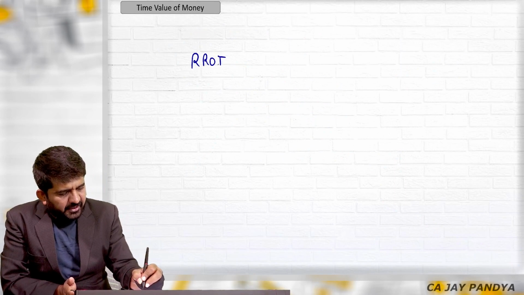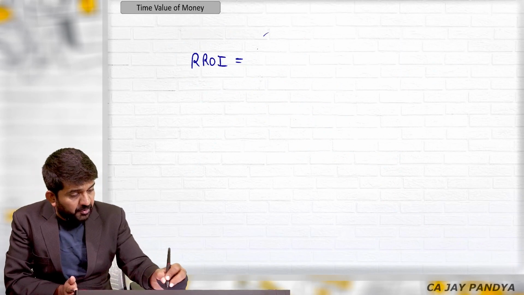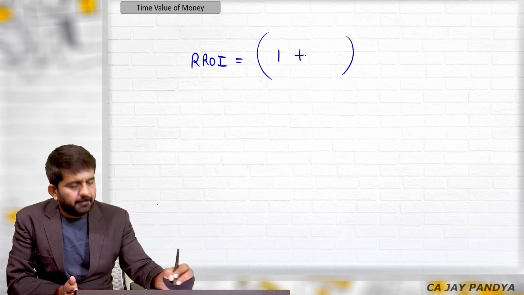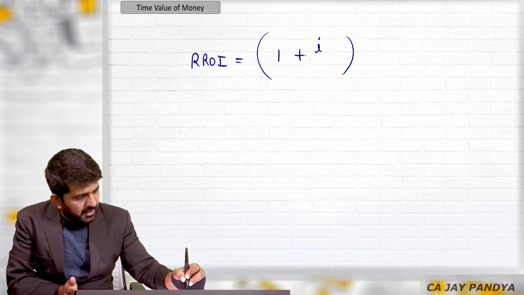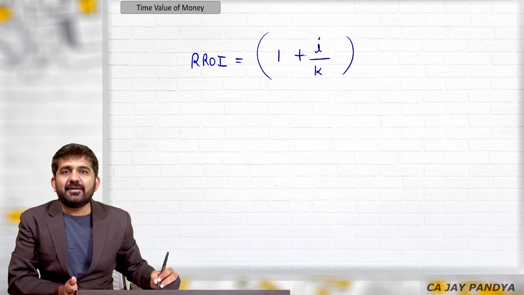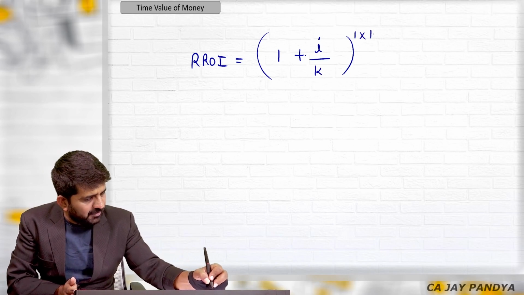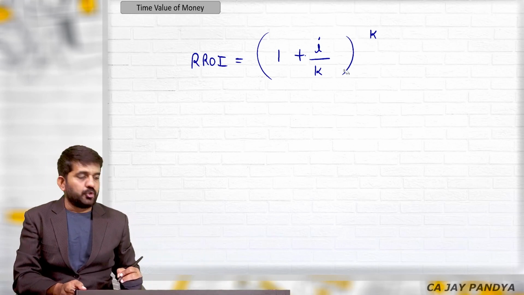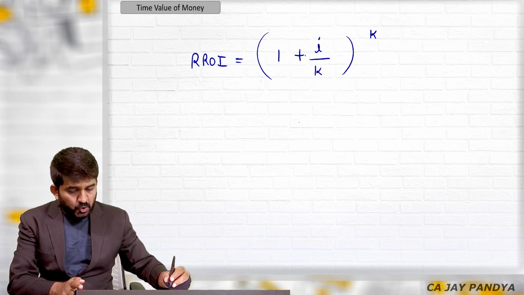Real rate of interest. See what I am doing over here first. It is 1 plus I divided by K, raised to 1 multiplied by K. Now 1 multiplied by K is nothing but K, so raised to K. So what is this?